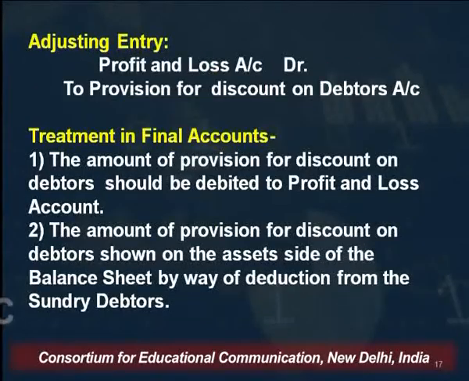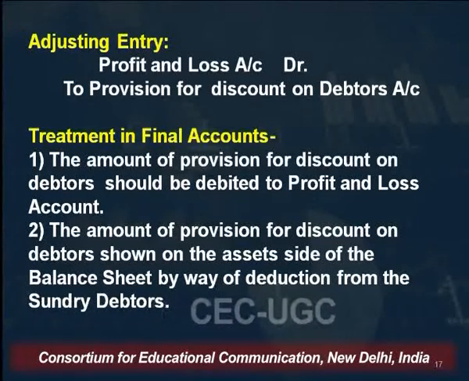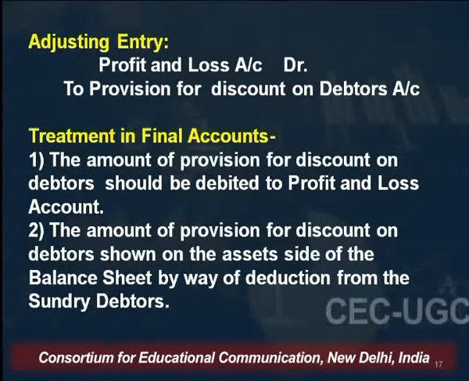The adjustment entry to record this will be profit and loss account debit to provision for discount on debtors account. How to show it in the final account? Since this adjustment has a dual effect, it will be shown on the debit side of the profit and loss account. Why on the debit side?